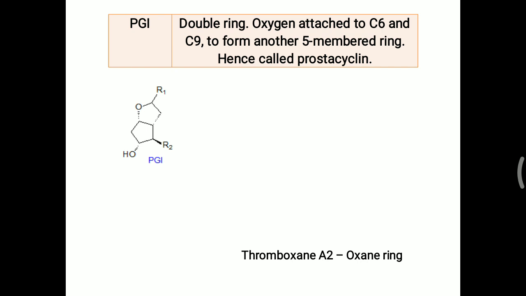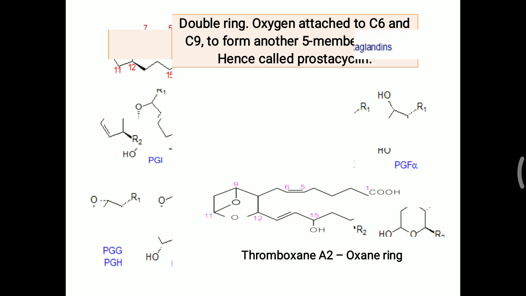Now thromboxane A2 differs from the other prostaglandins. Here there is a 6-membered ring structure, called an oxane ring, produced because oxygen is present at a site of this 6-membered ring. Again, A2 means 2 double bonds are present.